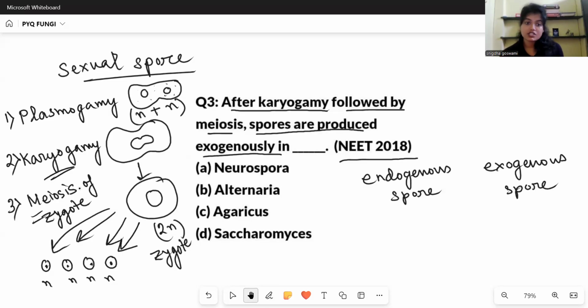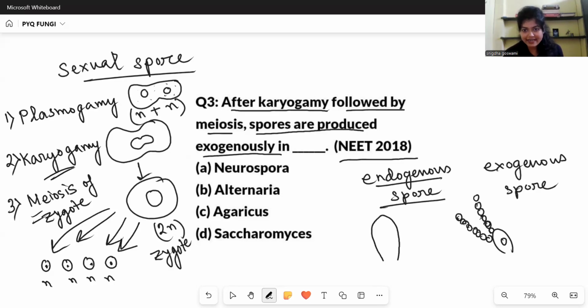So in case of exogenous spore, we can see that the spores are exogenously produced and exogenously situated like this. There is no covering. They are exogenously present. But in case of endogenous spores, we can see a sac-like structure. Inside the sac, the spores are present. When this sac bursts, then only these spores will come out. Right? So this is endogenous and this is exogenous.